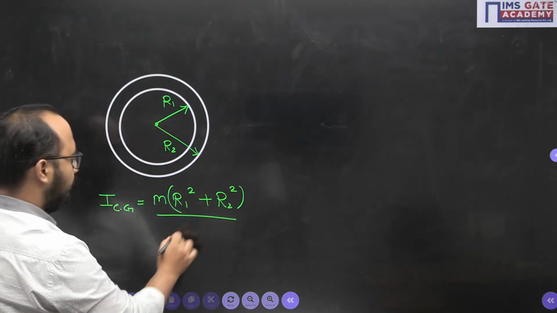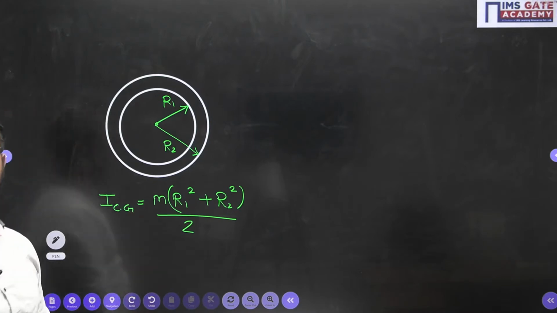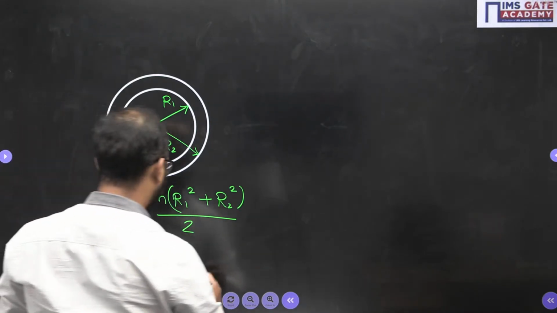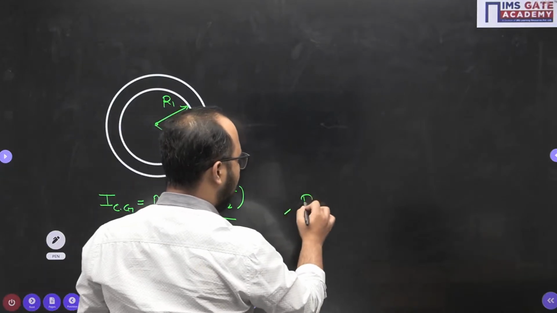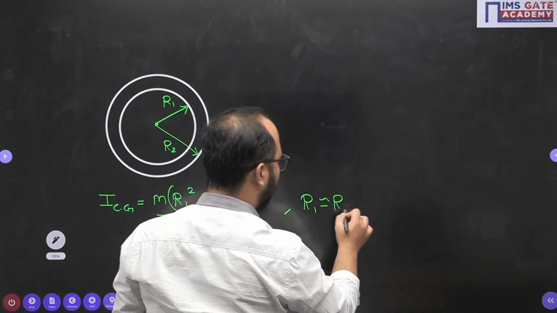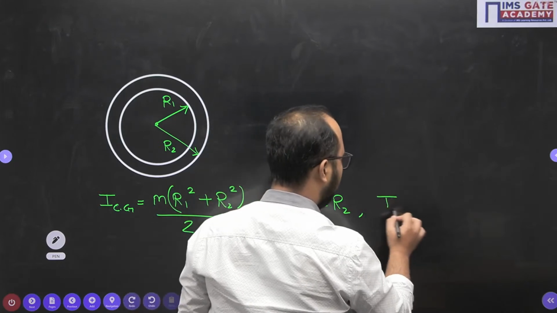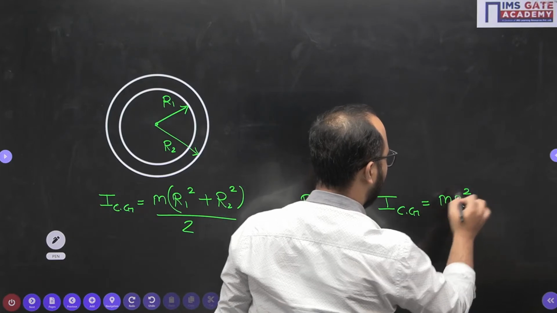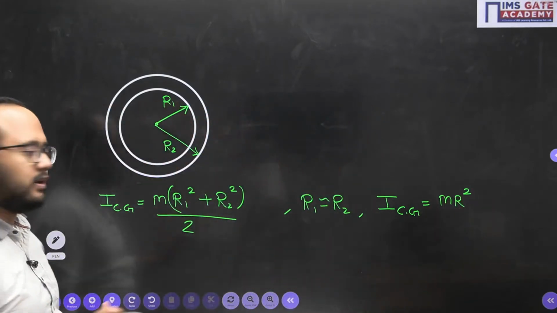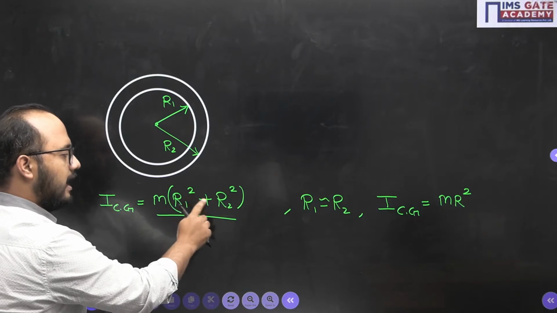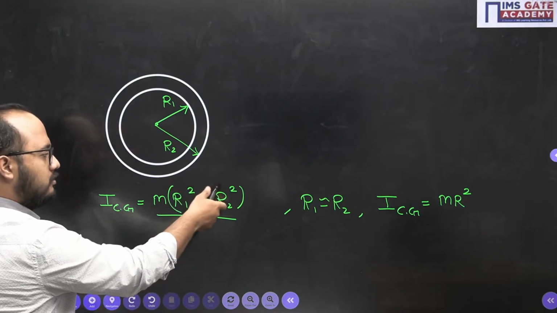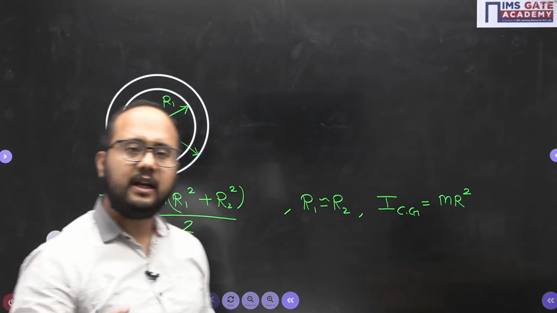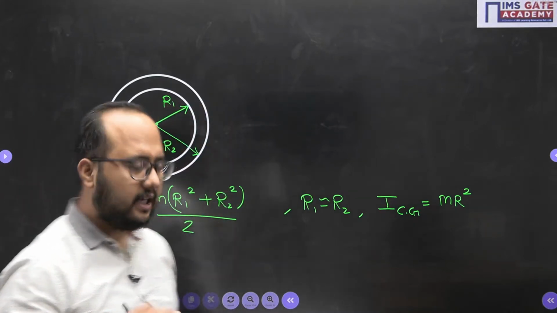Okay, this is the formula we are having. Now in some cases they will be saying, take R1 equivalent to R2. So what will you be writing then? m r square will be your resulting answer of the mass moment of inertia, because these R1 and R2 values are equivalent, so it becomes 2 r square. That 2 will get cancelled out with the denominator 2. So the final answer will be m r square, right?